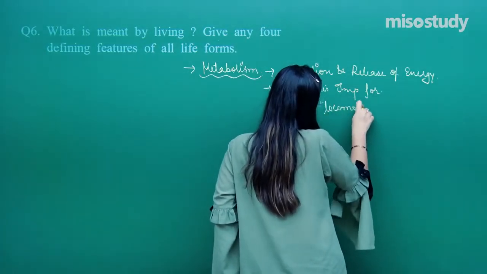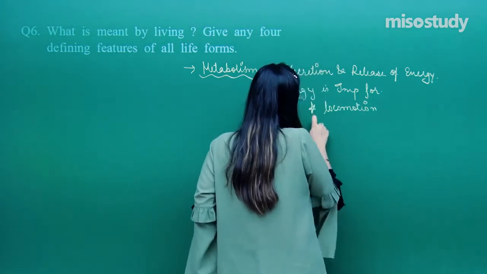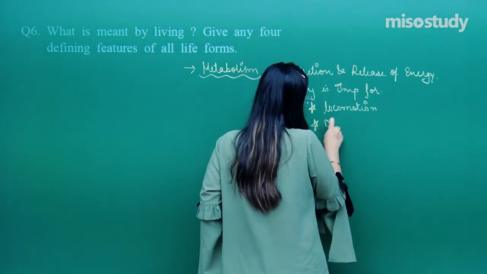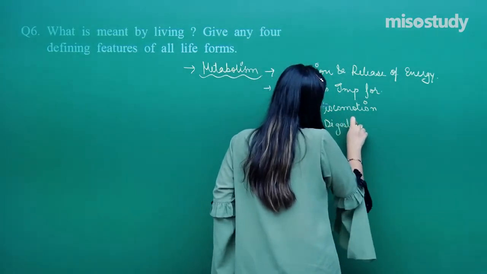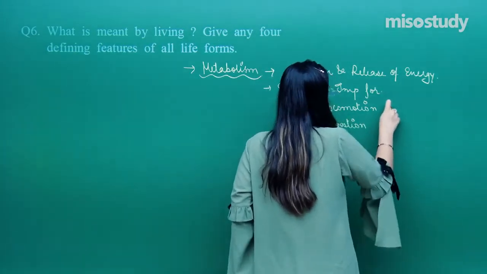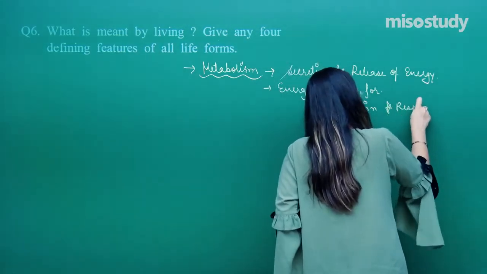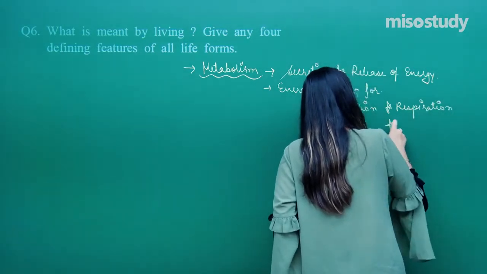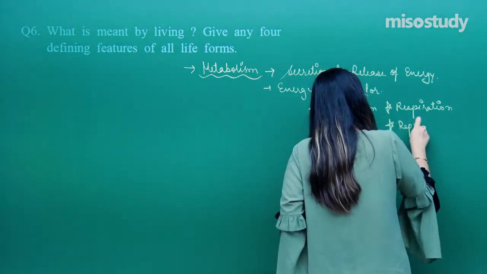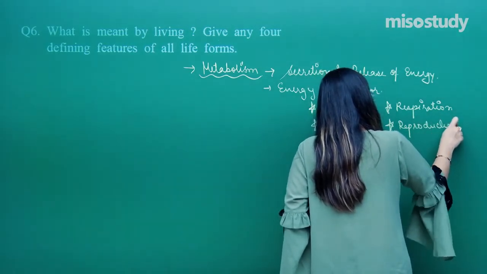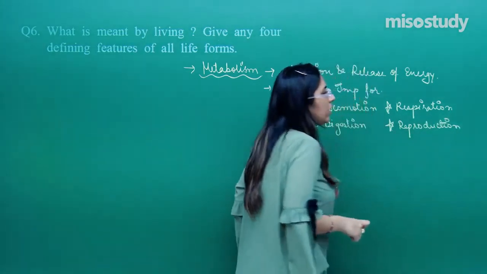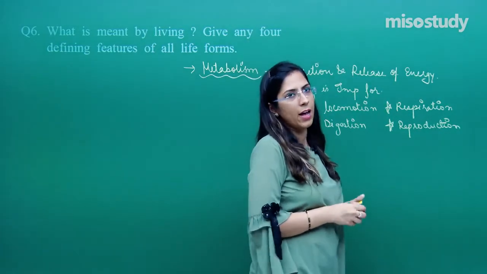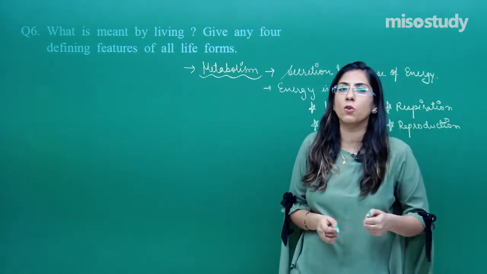The first life process that we know is locomotion. Second is digestion, for which we also need energy. For the process of respiration we need energy. For the process of reproduction also we need energy. We need energy, right? So this is one of the features of an organism. Another feature is called consciousness.